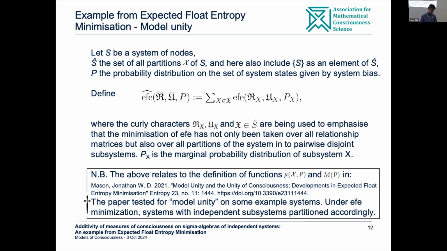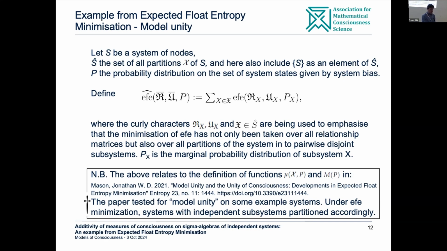And with respect to the tests that were undertaken in that paper, it turned out that indeed under EFE minimization, systems with independent subsystems were partitioned accordingly. So the model broke down with respect to matching the granularity of the independent subsystems. Each independent subsystem essentially got their own model, their own interpretation, rather than having just one stretched across the entire system.